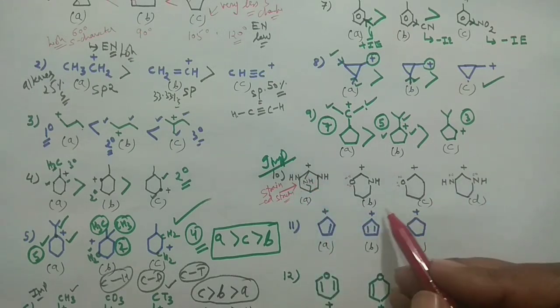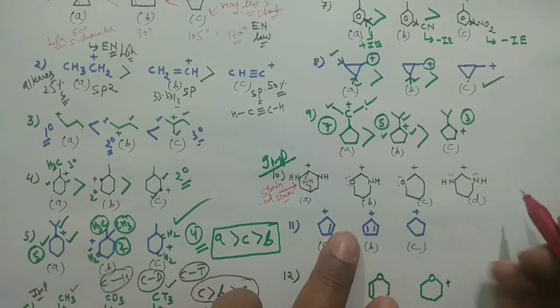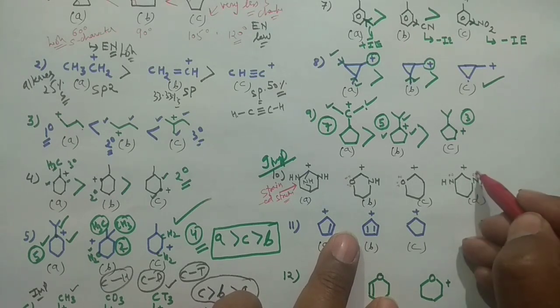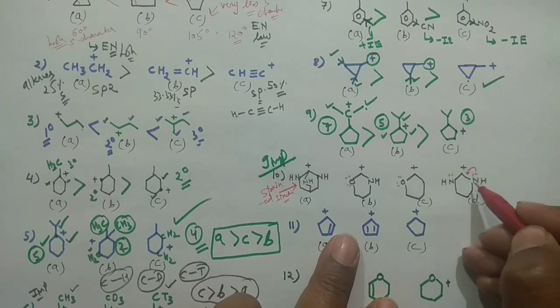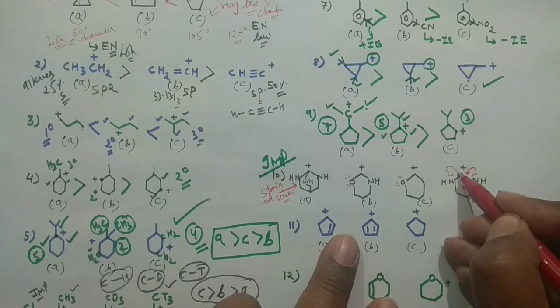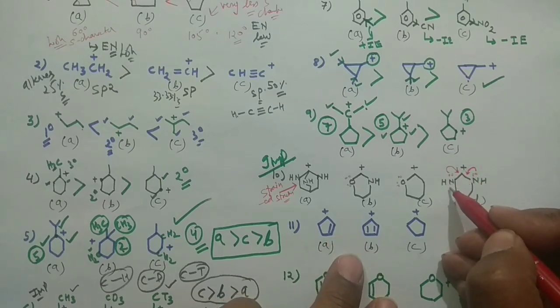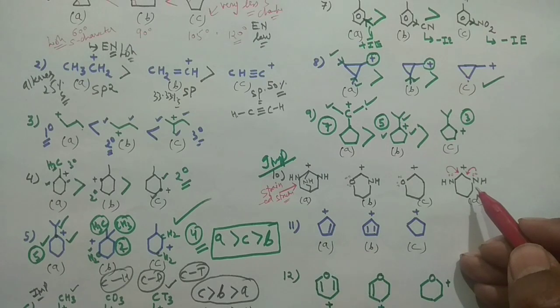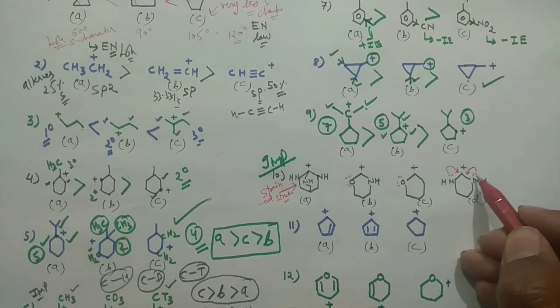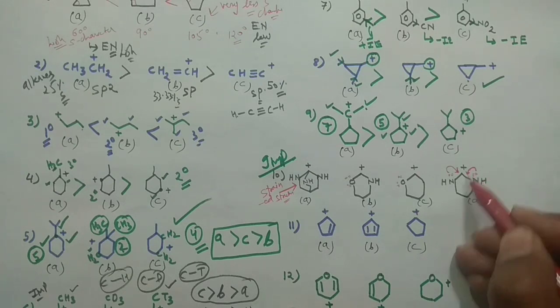Now you can compare these three. See this nitrogen, it can donate electron from here to here. This will make a double bond, carbon will get positive, and this will again donate electron, the double bond would be here, and this will get positive. This is the kind of mesomeric effect, because it is donating electron from here to here.